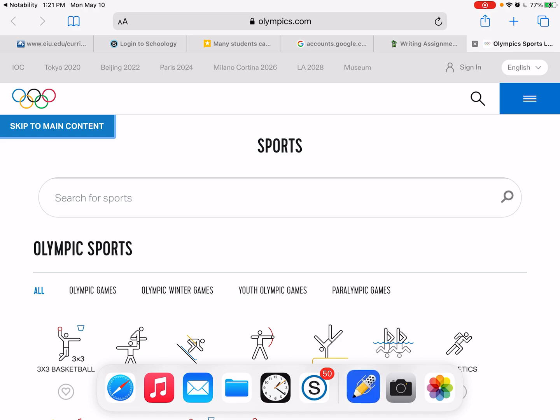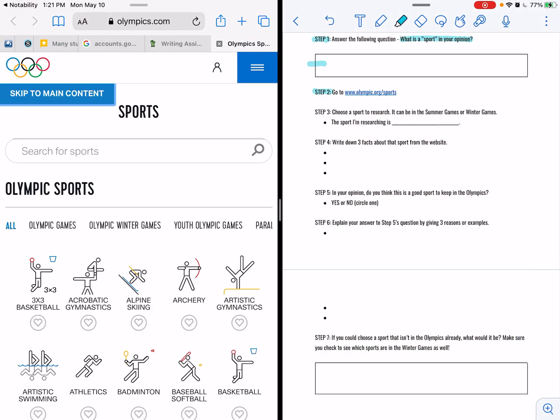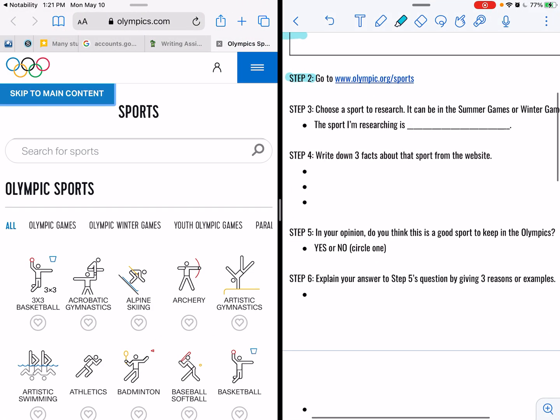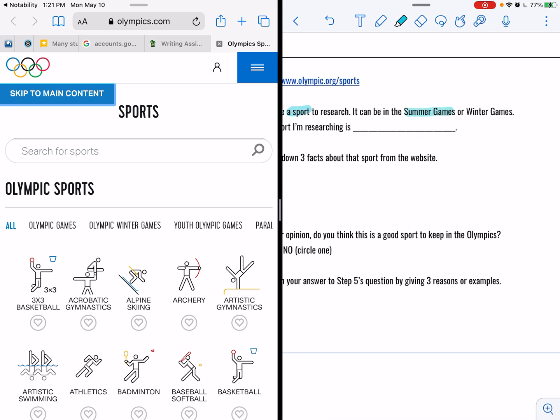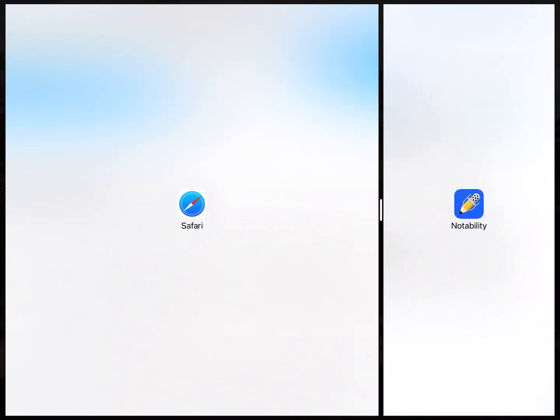And I'm just going to split screen here so I can read the rest of the instructions. It says go to the website for step 2. In step 3, you're going to choose one sport to research. It can be the summer games or winter games. So if you look on the website,